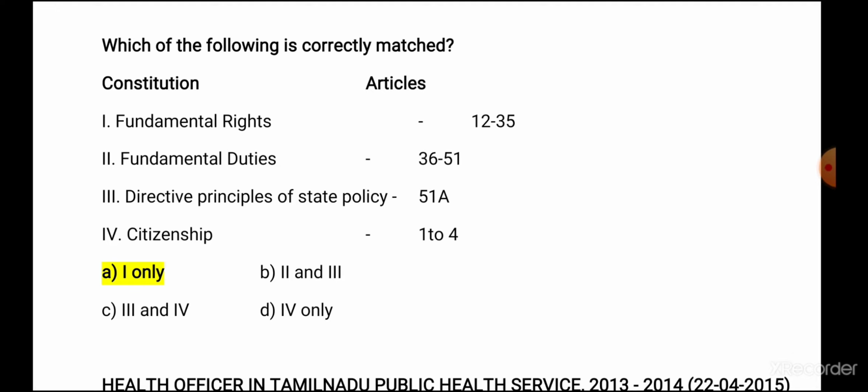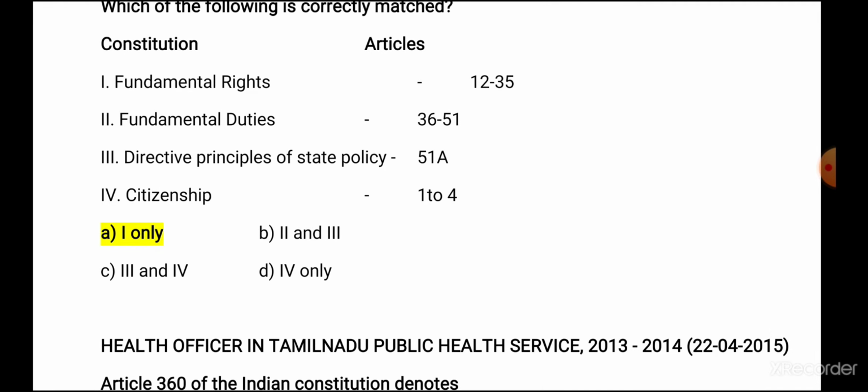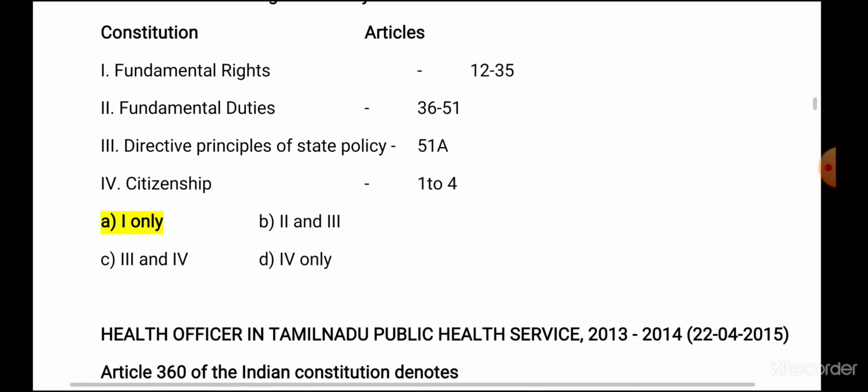Directive principles of state policy come under Part 3, Articles 36 to 51, so this is also wrongly matched. Citizenship is Part 2, Articles 5 to 11, whereas it is given as 1 to 4, which is related to the Union and its territory. So 4 is also wrongly matched, so the answer is only 1, A.